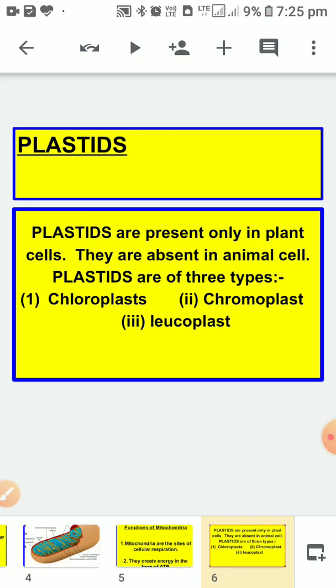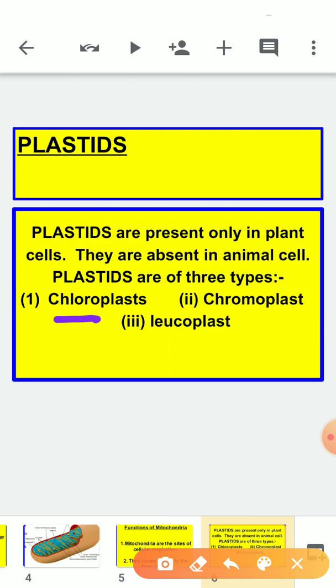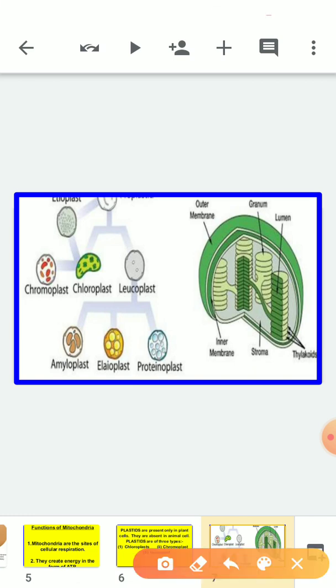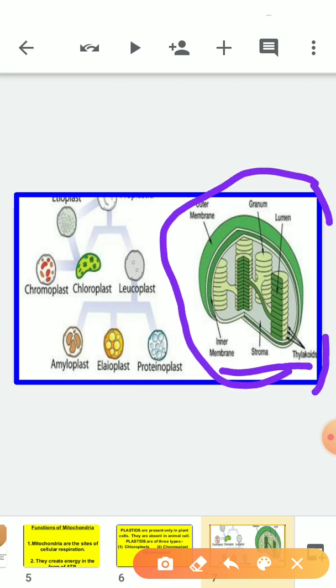The next topic is plastids. Children, plastids are present only in plant cells. They are absent in animal cells. Plastids are of three types. First is chloroplast, chromoplast, and the third one is leucoplast. You can see the diagram of plastid here. This is the structure of plastid in a plant cell, and it is of three types: chromoplast, chloroplast, and leucoplast.